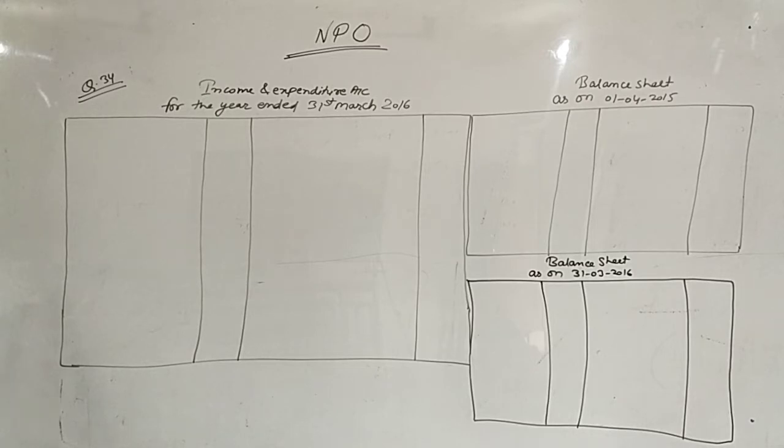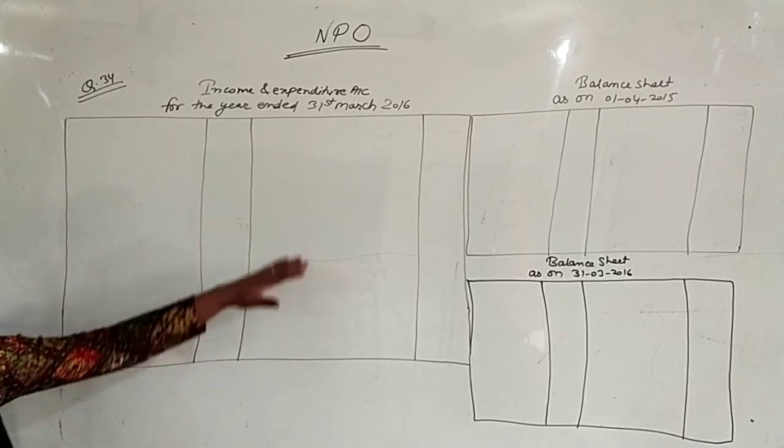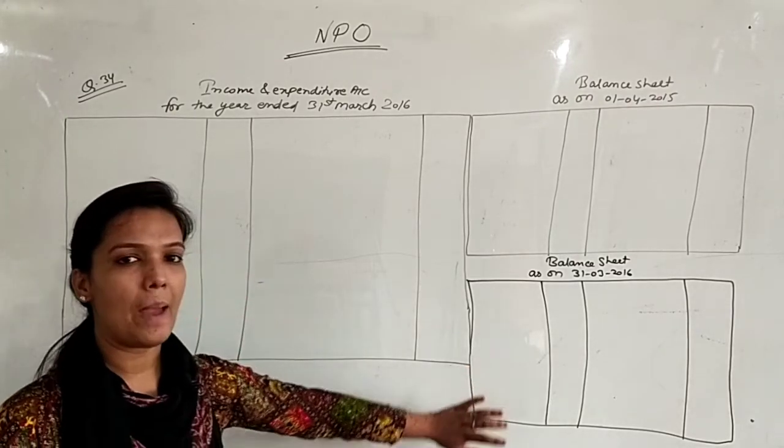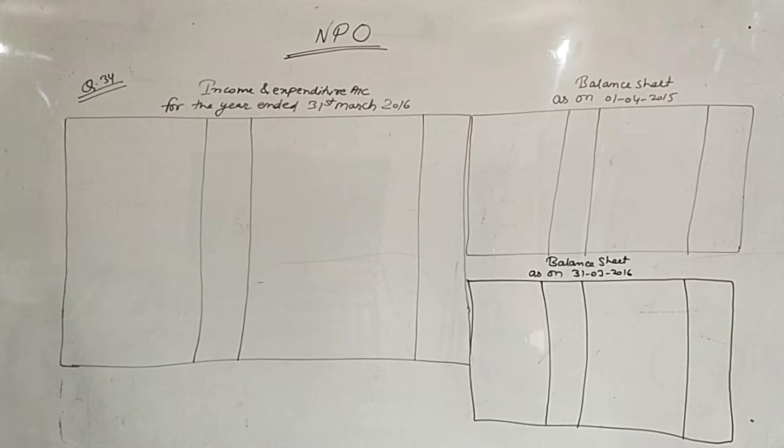And last point, it was decided to treat 1/2 of the amount received on account of donations as income. What is the meaning of this? That 50% of the donation you have to treat as revenue income and the rest 50% you have to treat as capital income. So prepare income and expenditure account for the year ending 31st March 16 and a balance sheet as at that date.